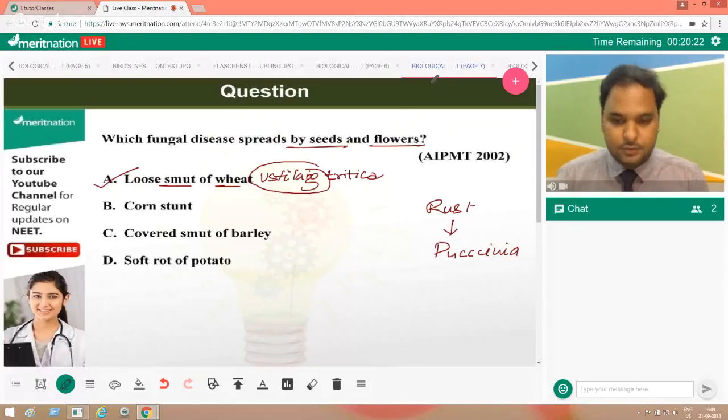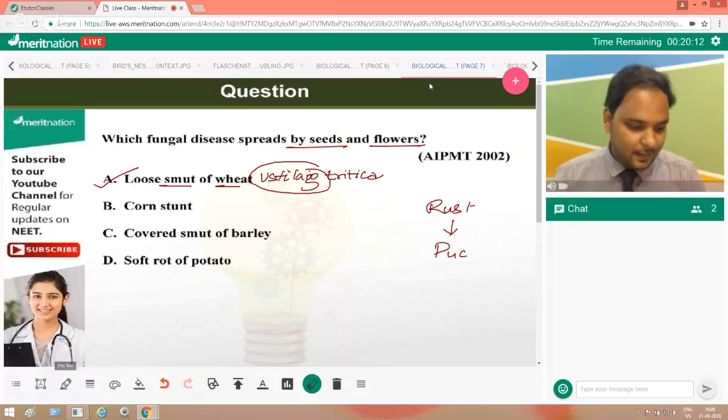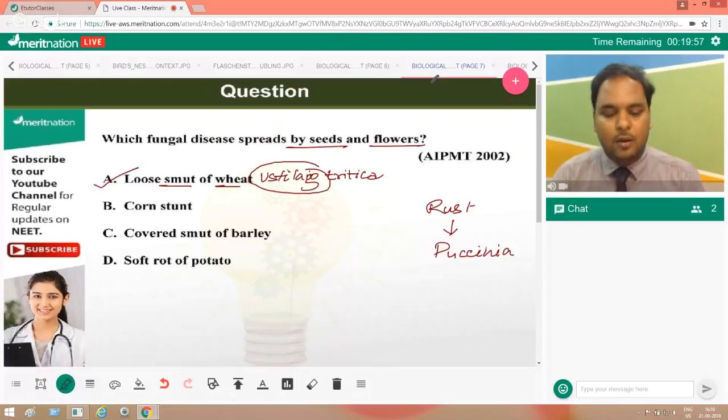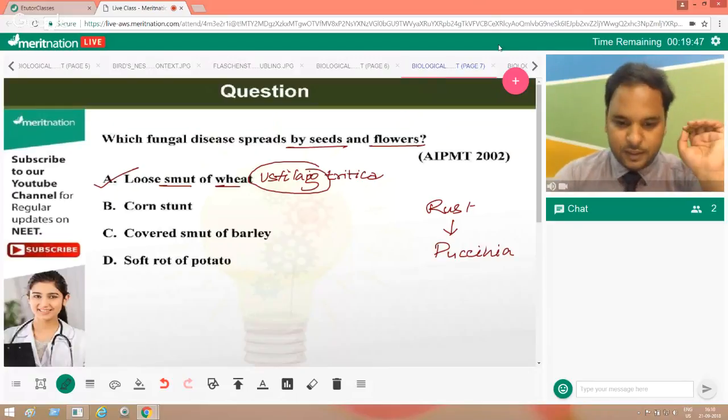Puccinia. This is rust. The disease is rust, everyone. So kindly remember: smut is normally from Ustilago, and rust is normally through the Puccinia genus. All right, so you should remember it. Now I'm moving ahead with another question.